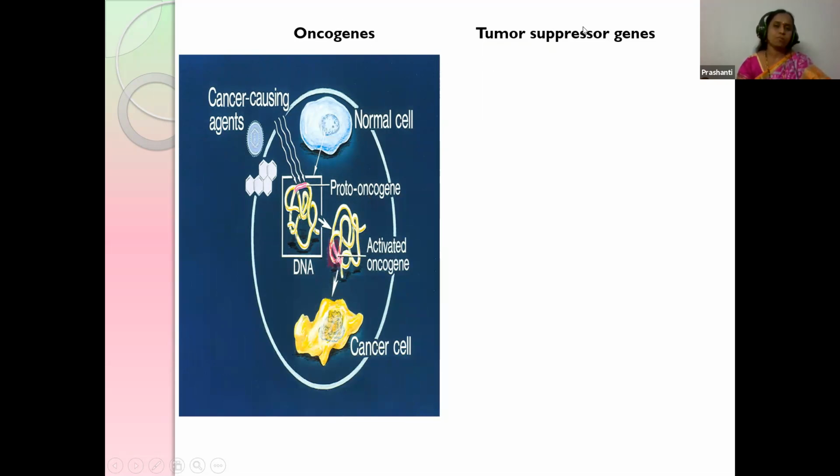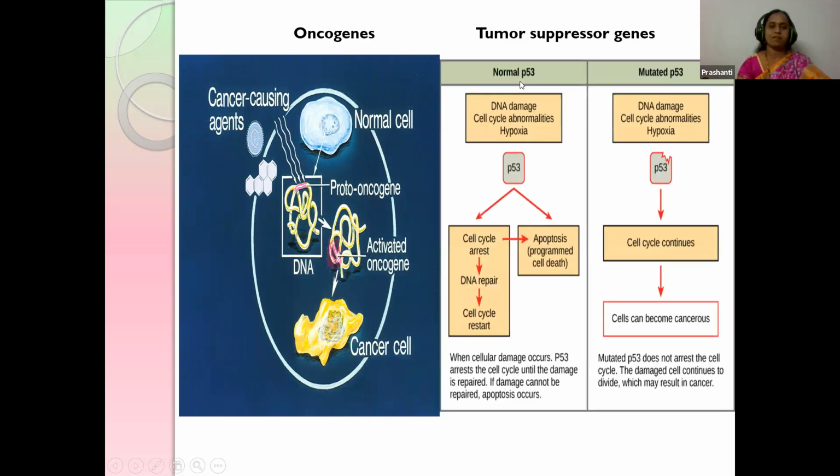The next one is tumor suppressor genes, which inhibit the growth of the tumor. The tumor suppressor genes are also present in our body. For example, P53. P53 is a protein present in our body. It inhibits the growth of the tumor. So these are the tumor suppressor genes.